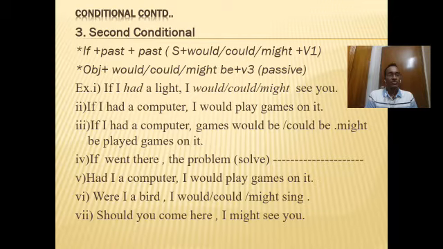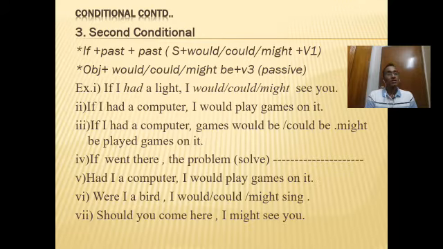Numbers 5, 6 and 7 have some different structure. We haven't used if here, but these also indicate conditional, and here also we will follow the pattern of conditional.